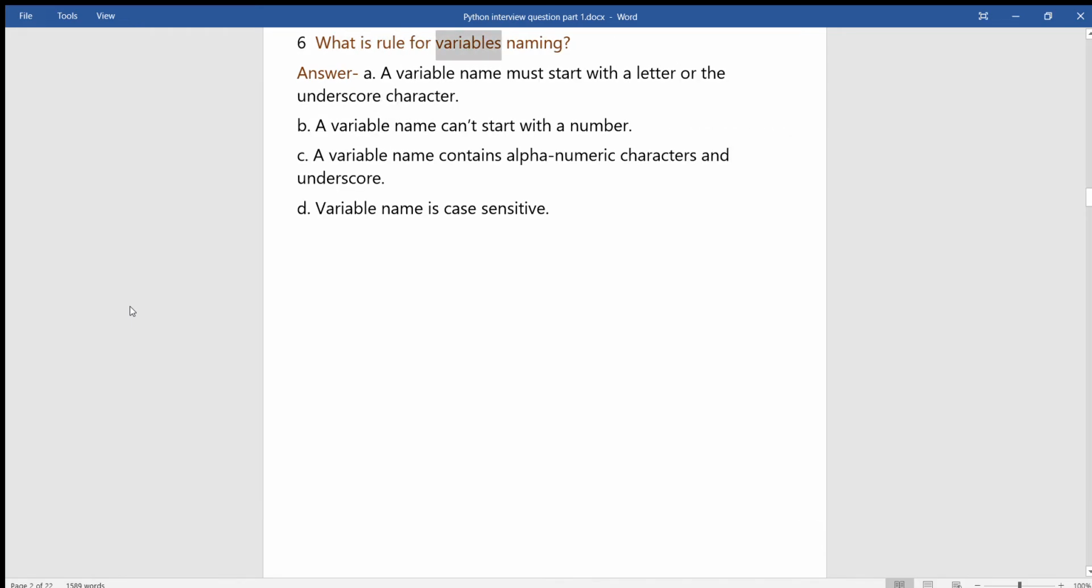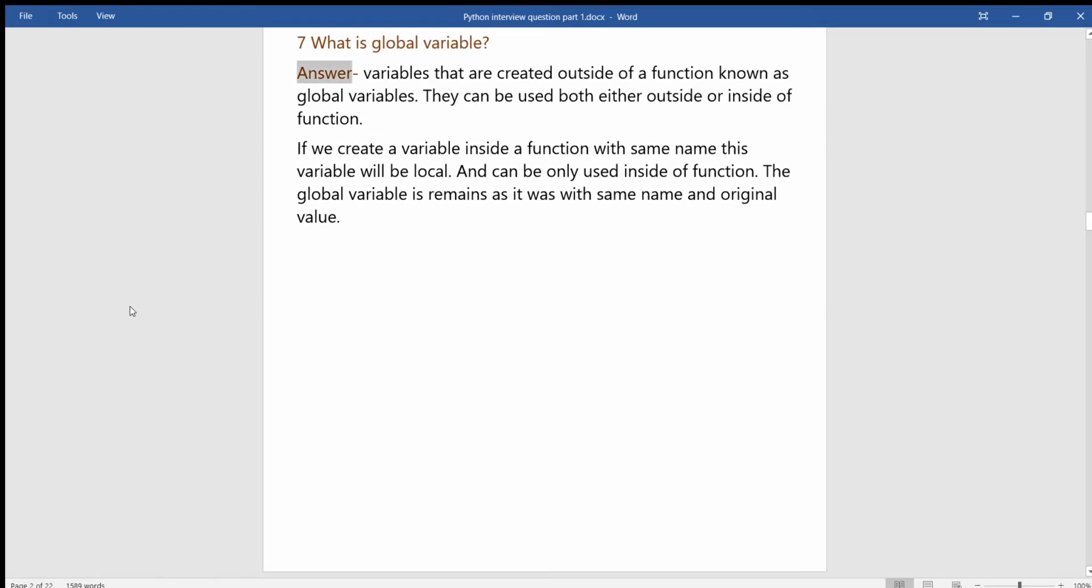6. What are the rules for variable naming? Answer: A. A variable name must start with a letter or the underscore character. B. A variable name can't start with a number. C. A variable name contains alphanumeric characters and underscore. D. Variable names are case sensitive. 7. What is a global variable? Answer: variables that are created outside of a function are known as global variables. They can be used either outside or inside of a function. If we create a variable inside a function with the same name, this variable will be local and can only be used inside the function. The global variable remains as it was with the same name and original value.